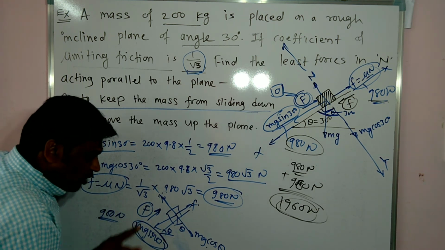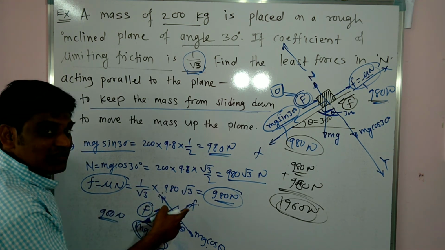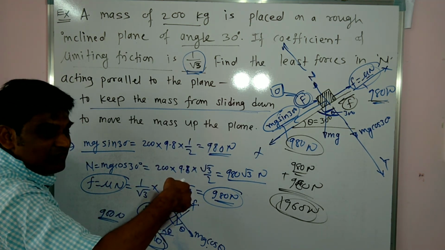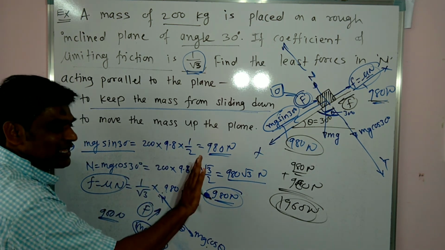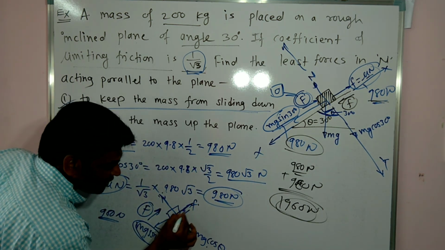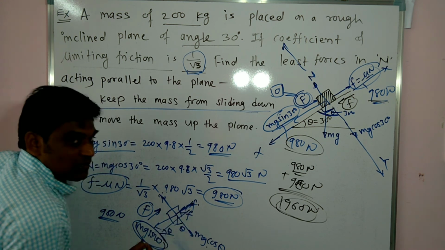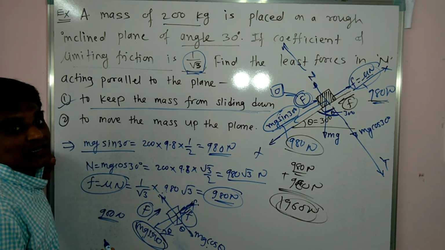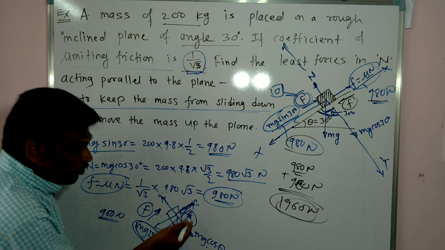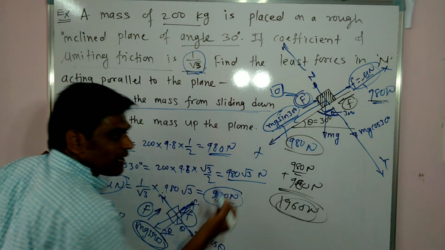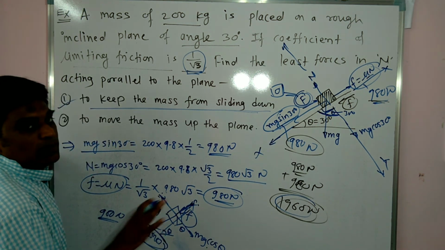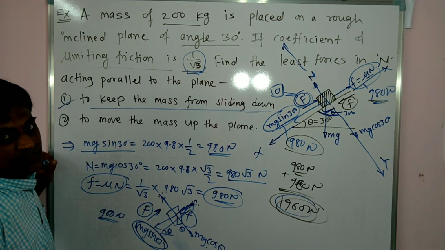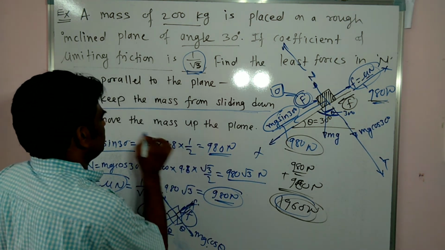Due to 980, the body may move up, but friction will play a role. What is the role of friction? It opposes the motion. Now the motion is in this direction, so the friction direction will change. It will act in this direction now. Again we have to overcome this force, which means an additional 980 we have to apply. So 980 plus 980, 1960 Newton, we have to apply in the upward direction. So this is the answer to the second.